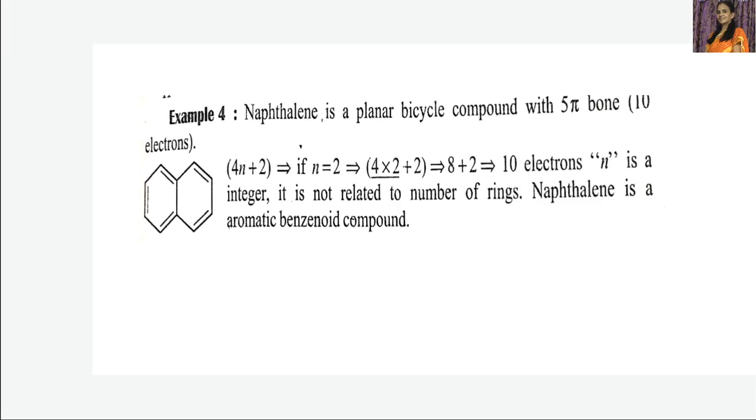According to Huckel's rule, any planar ring system containing 4n plus 2 pi electrons is said to be aromatic. So here, naphthalene is also obeying Huckel's rule, thus it is an aromatic compound. Totally it has 10 electrons, that is 5 pi bonds, which is equal to 10 electrons. Therefore, it is obeying the 4n plus 2 pi electrons rule. Thus, it is an aromatic compound.